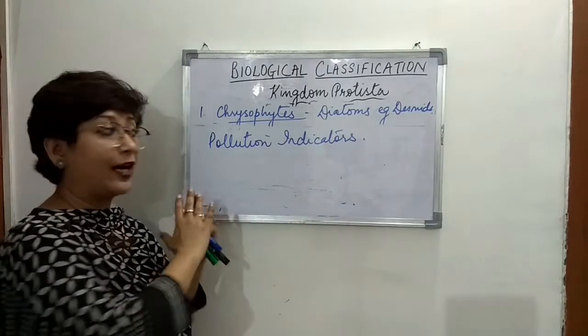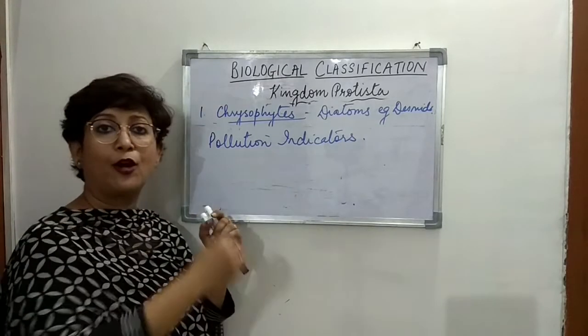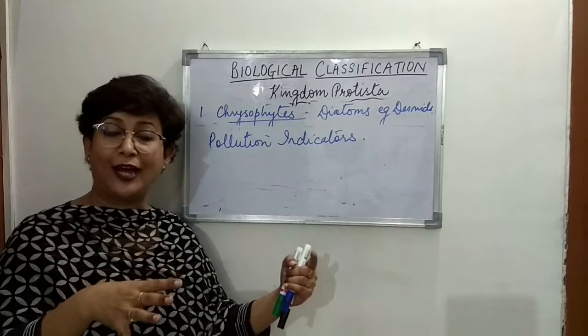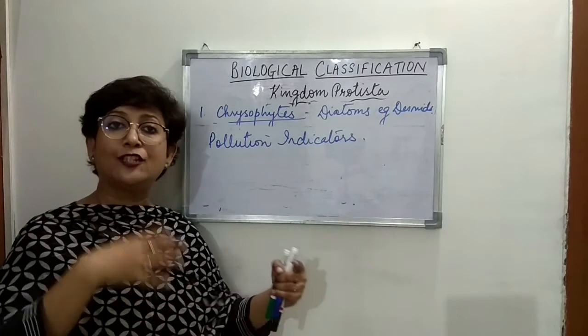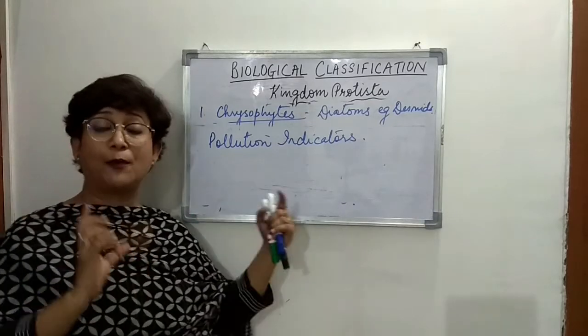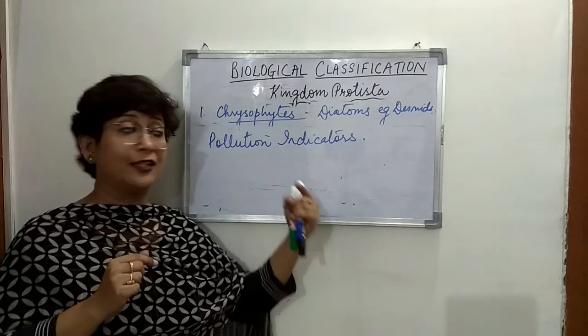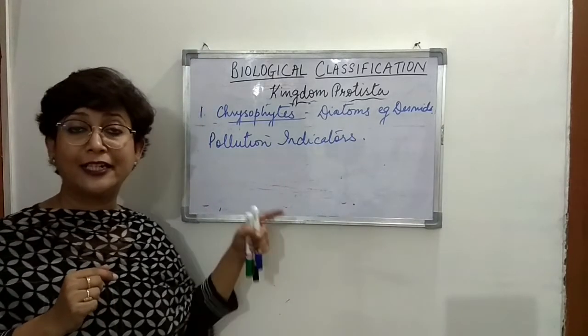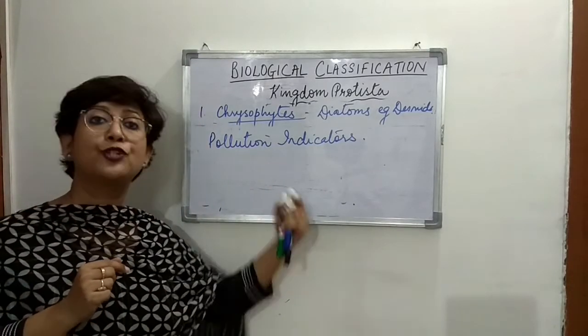When the number of diatoms increases, the number of algae also increases, right? And when the number of algae increases, that leads to eutrophication, right? And the increase in the number of algae tells that the water quality has gone down, right? So that indicates the level of pollution in water.